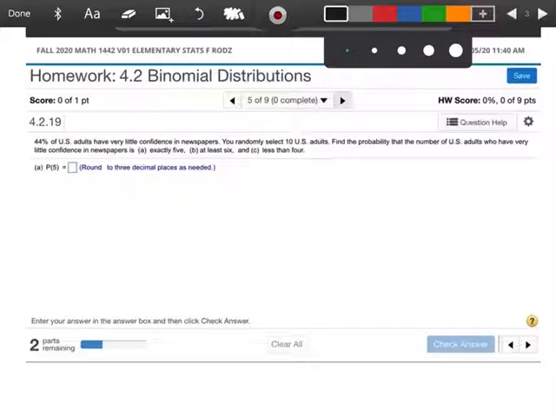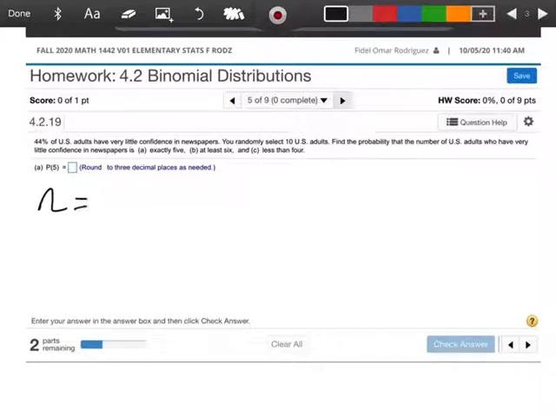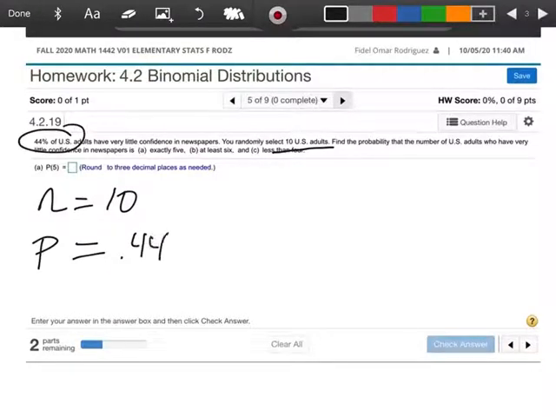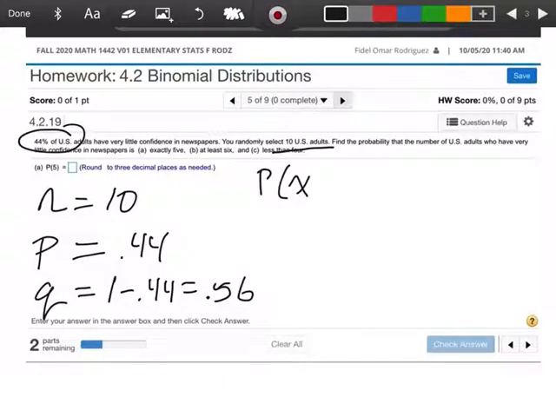Okay, so first thing I'm going to do here, my N. N is the number of people we have selected. So we've selected 10 adults, okay? P, my probability. The probability is the percent of adults who have very little confidence in newspapers. That's 44%, which would be 0.44. So remember, guys, my Q will be 1 minus 0.44, which would be 0.56. And what we're asked to find here is that the probability is exactly 5. So this is telling me that my X is 5.